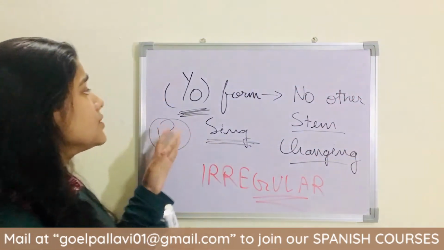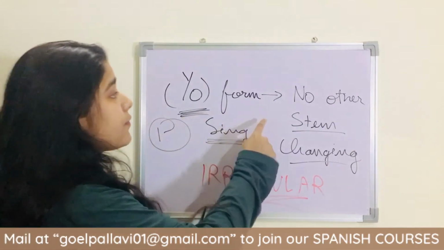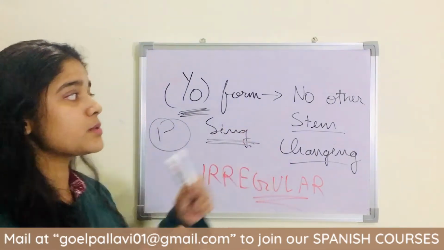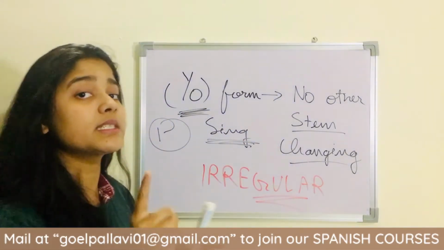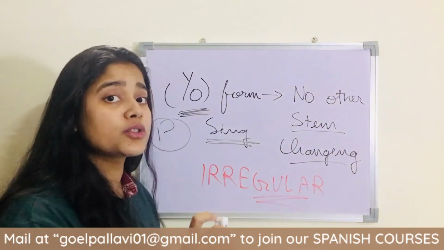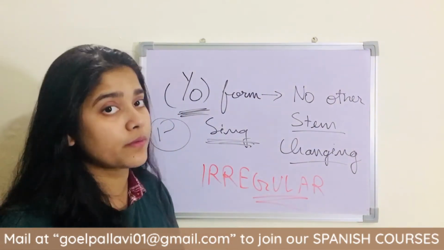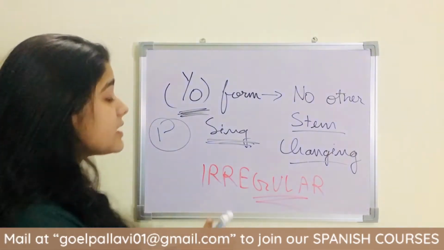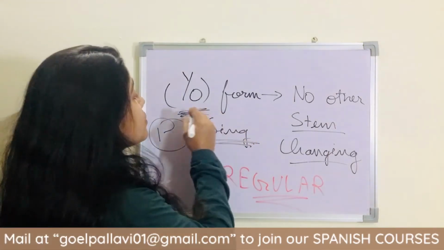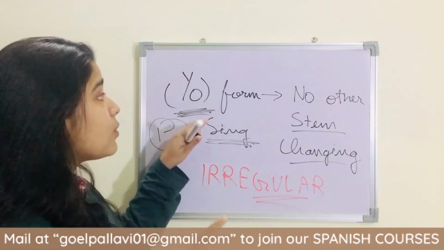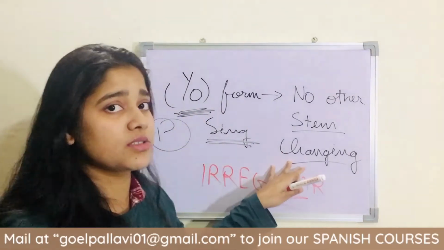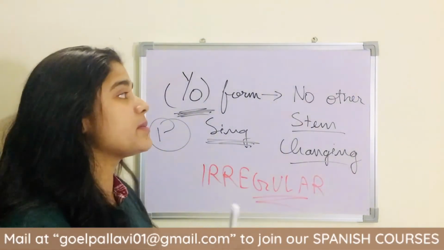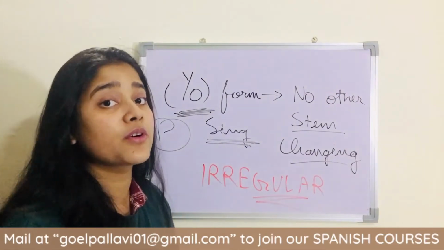First will be the yo form. Like we were doing in stem changing verbs, we will conjugate the verb in singular and plural form: first person, second person, third person. But in this case, we are going to conjugate only the yo form differently, and the others will remain the same as we were doing for regular verbs.